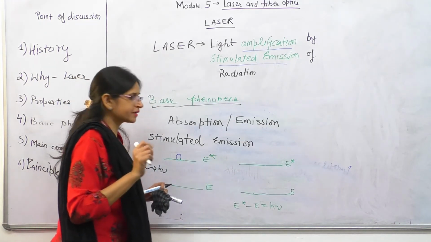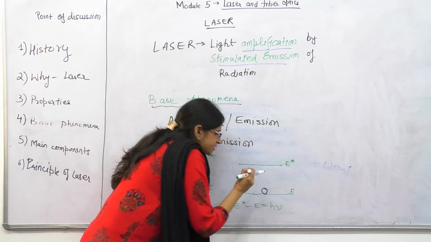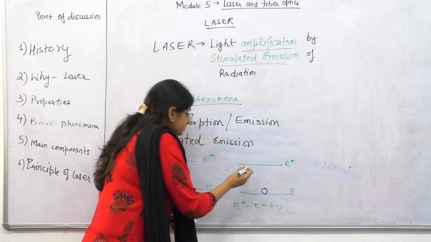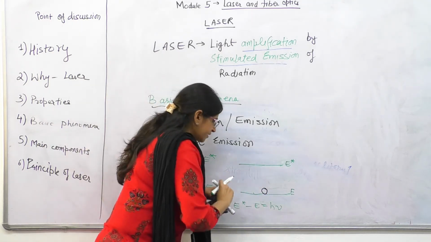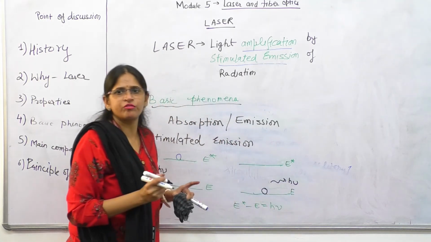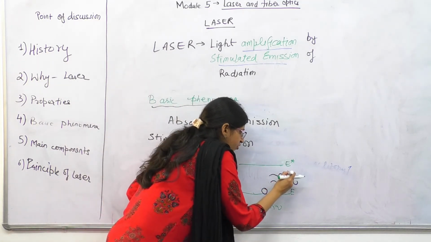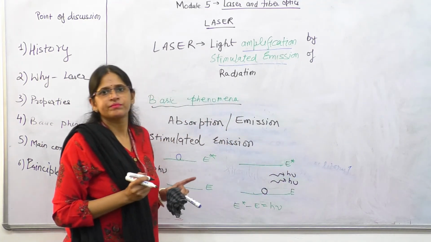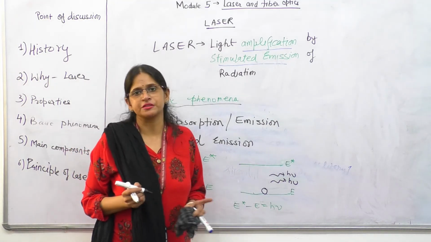But over here there is one more plus point. When the atom transits to the lower energy level, no doubt one photon is already emitted in the form of radiation, and there is one more photon emitted in the form of radiation. So this is a plus point, na? In stimulated emission, we are getting more radiation.